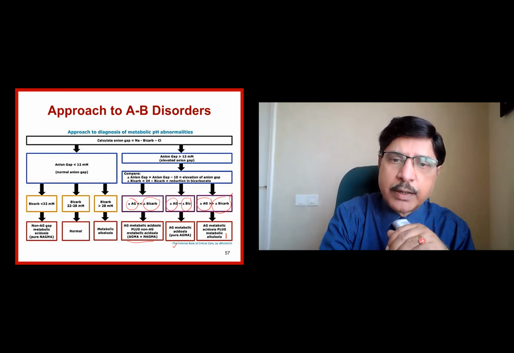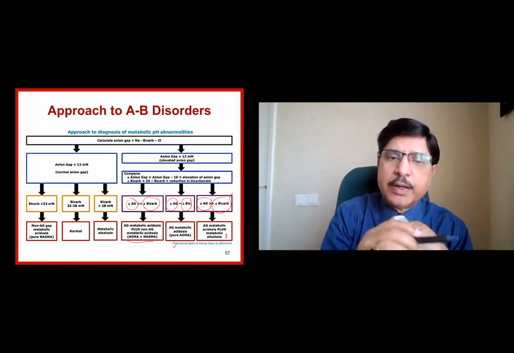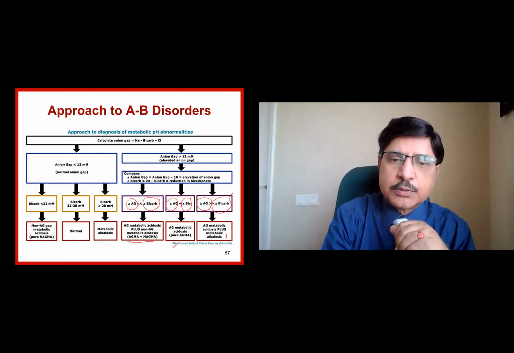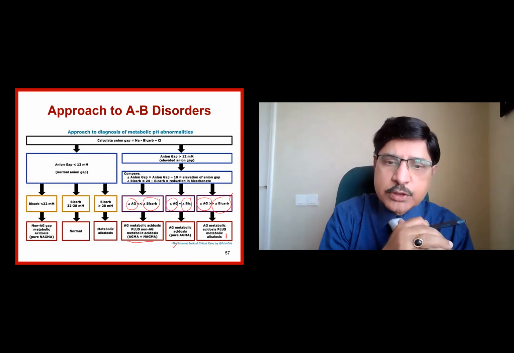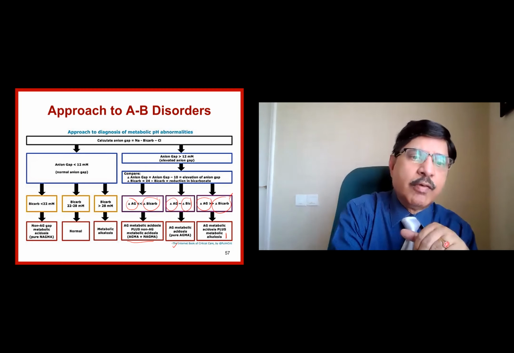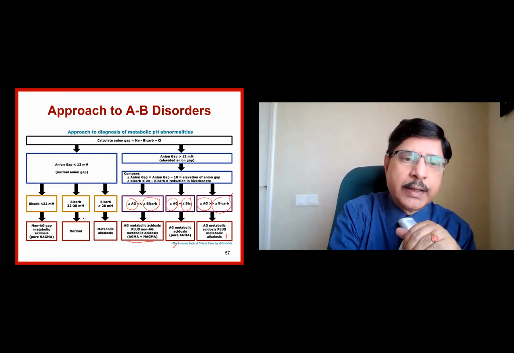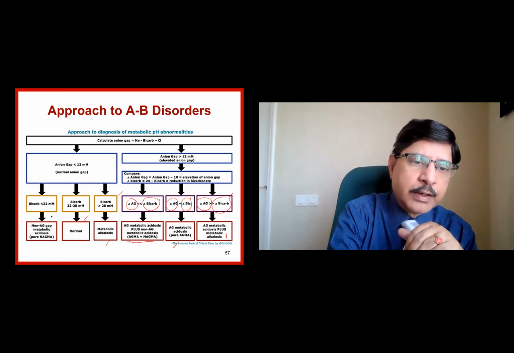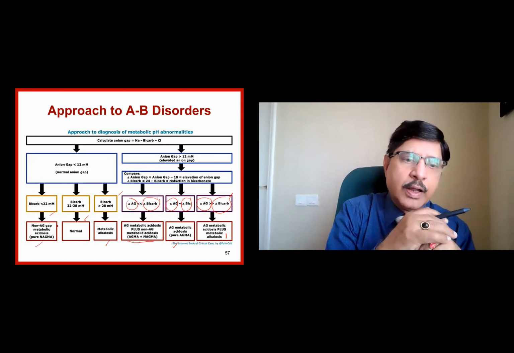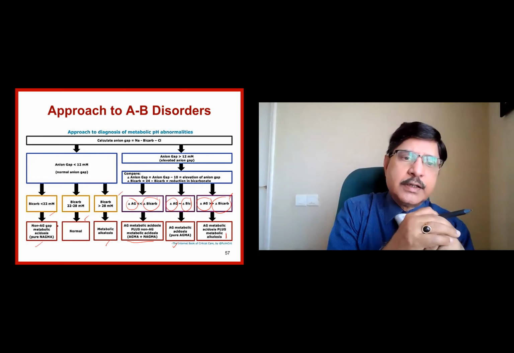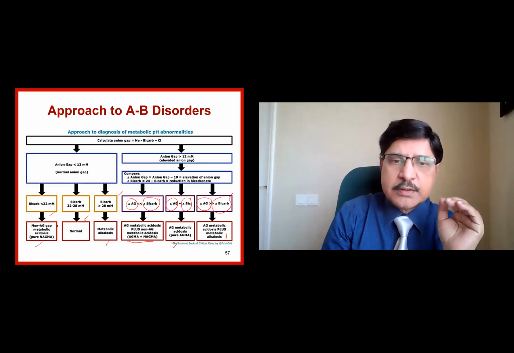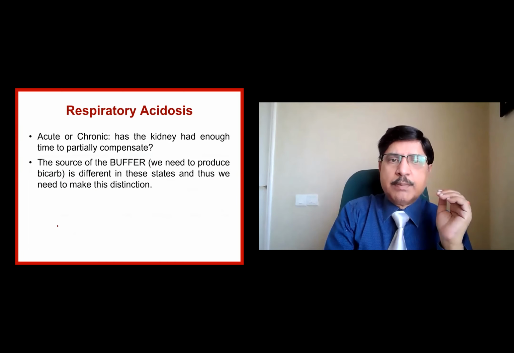Here the bicarbonate delta is less, so you have a combination of anion gap acidosis plus other metabolic acidosis. When you go to the other side, look at the bicarb: normal means normal, and if the bicarbonate is more, it is metabolic alkalosis. If the bicarbonate is less, you are having non-anion gap metabolic acidosis, pure NAGMA, because less bicarbonate signifies acidosis. This is another way of looking at the same picture.